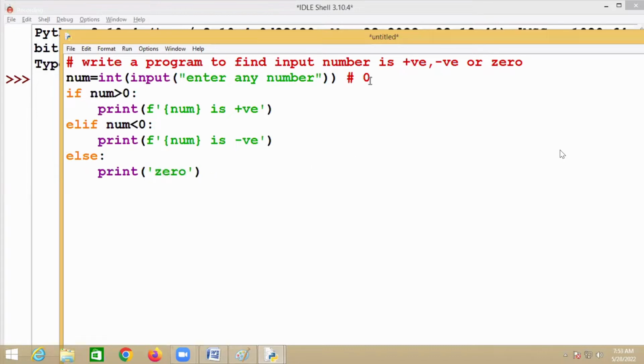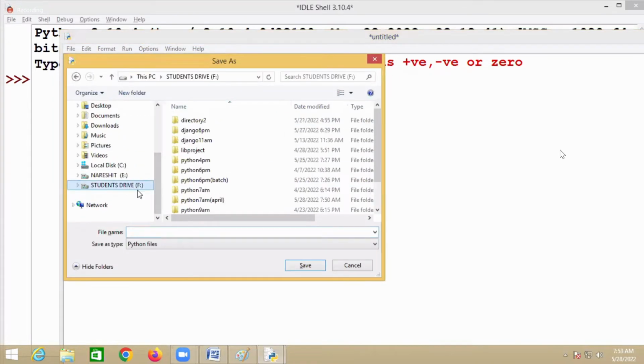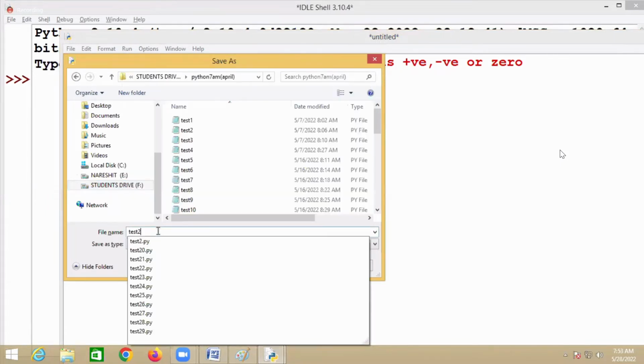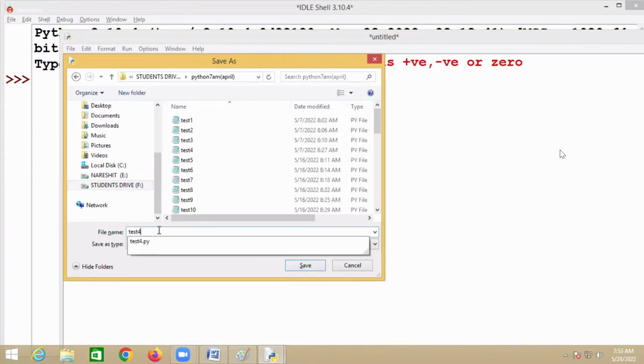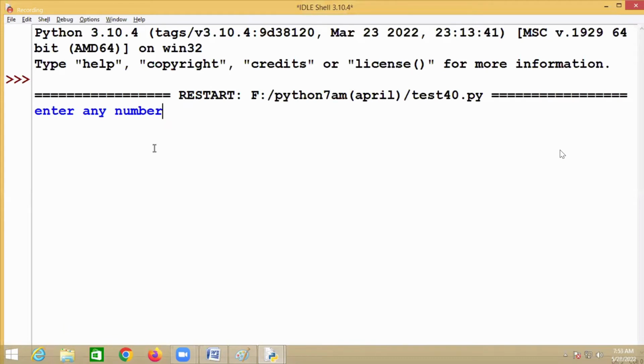Okay, now if one condition fails, immediately you are checking another condition. If one condition fails, immediately you are checking one more condition.